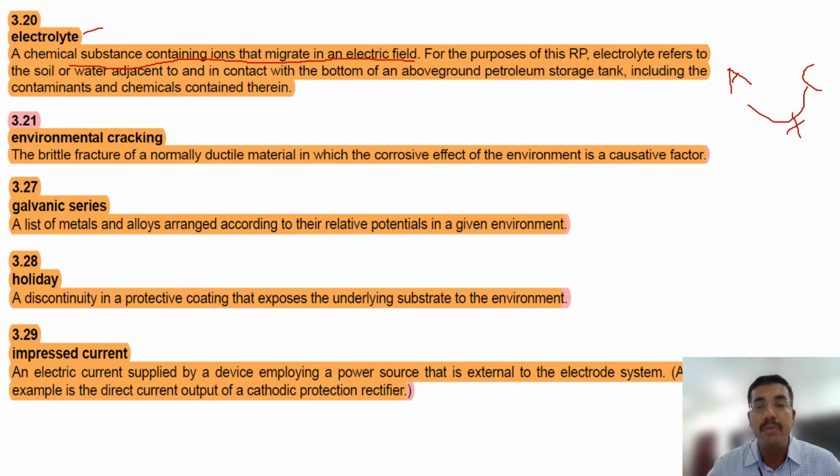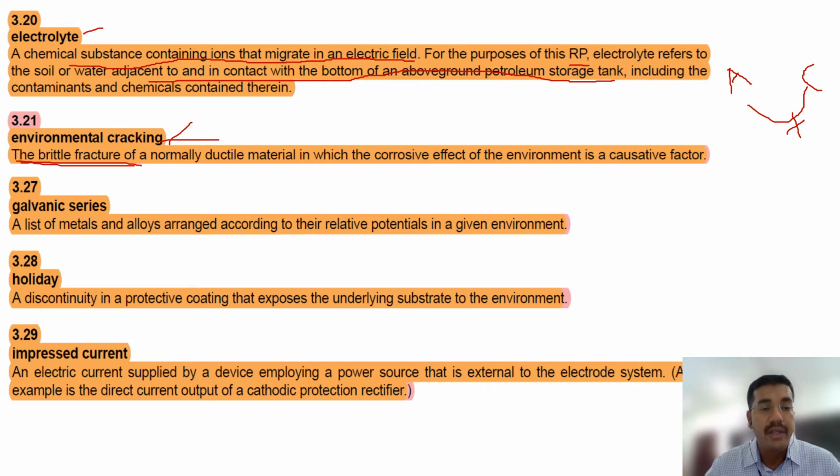For the purpose of RP, electrolyte refers to the soil or water adjacent to and in contact with the bottom of above ground petroleum storage tanks. Environmental cracking: the brittle fracture of a normally ductile material in which the corrosion, this environmental cracking is different. Brittle fracture happens due to temperature difference.